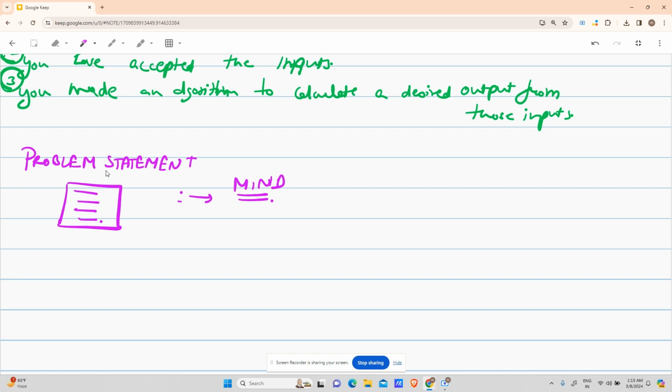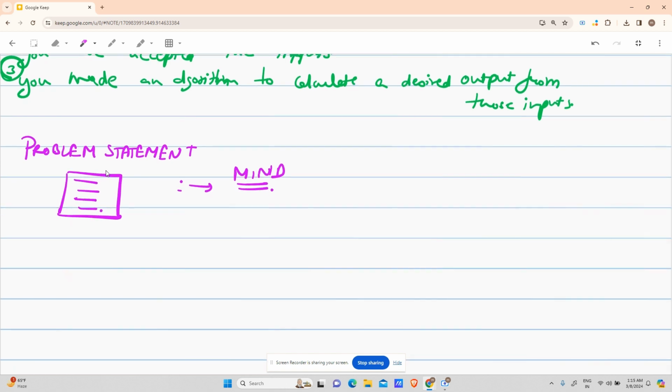No. Until and unless they are mind readers, no. Like, how can they read, right? So you have to give them a way that they can read it. What you will do is, the thing you have in your mind, you will jot it down roughly on a piece of paper, right?